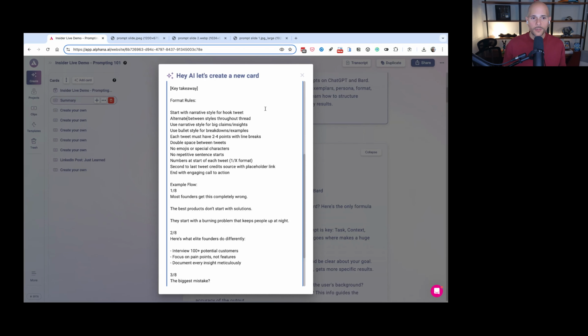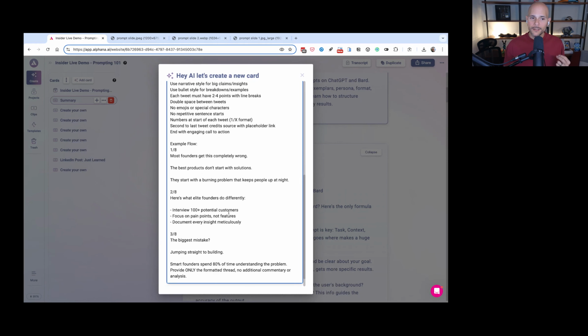So we're going to start with a narrative style for the hook. We're going to alternate between styles throughout the thread. We're going to use a narrative style for big claims and insights. It's going to be bullet point style for breakdowns and examples. Each tweet must have 2 to 4 points with line breaks, double space between, no emojis, no repetitive numbers at the start of the tweet. So we go very detailed into how we want the format.